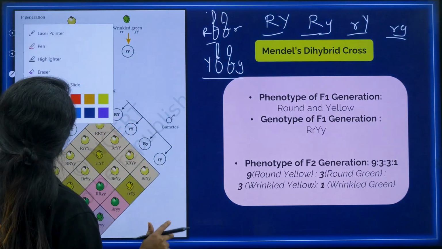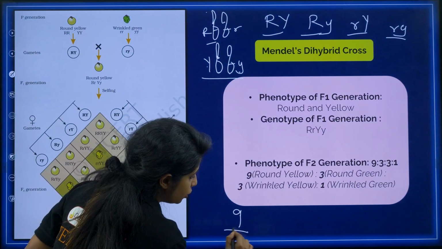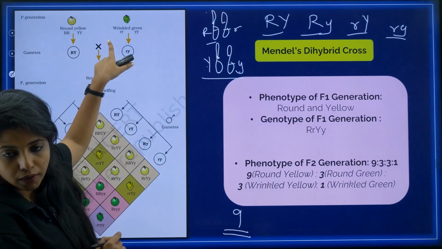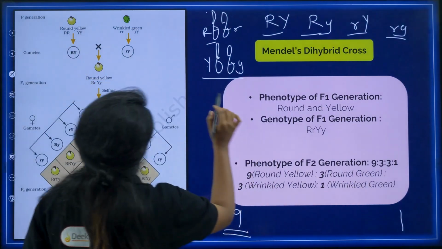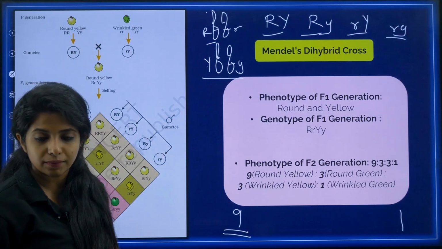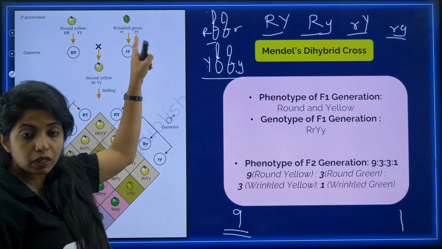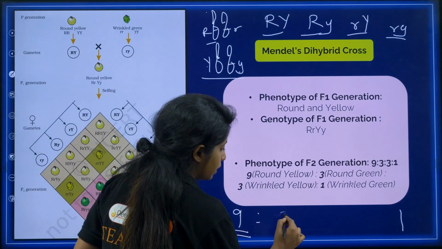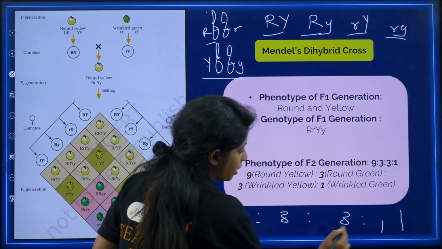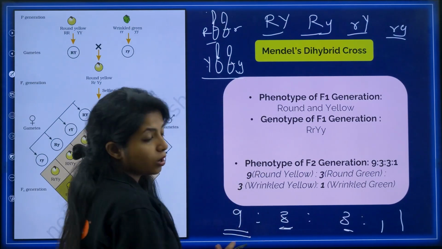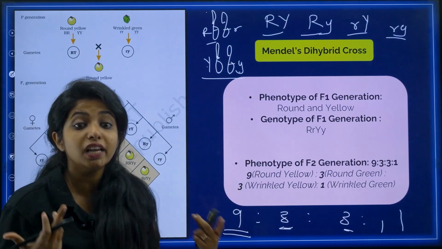Basically, there's a very simple trick. 9 for the dominant parent that we had, that is round and yellow, 1 for the recessive parent that we had, that is wrinkled and green. Round was with yellow and wrinkled was with green. Now you put 3:1. So here 3 and 3 basically are the new combinations that you get, the recombinants.